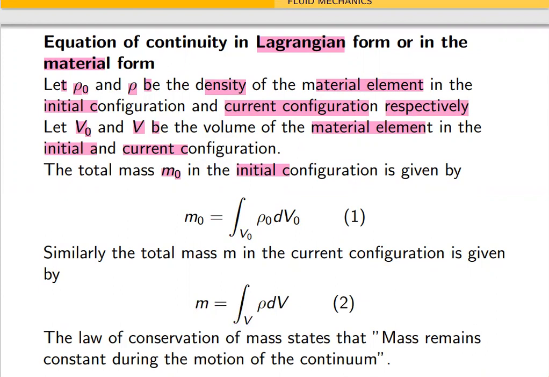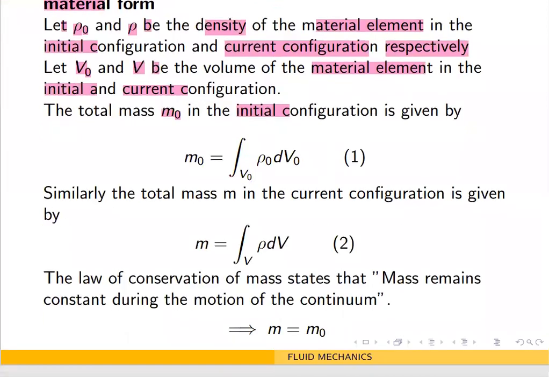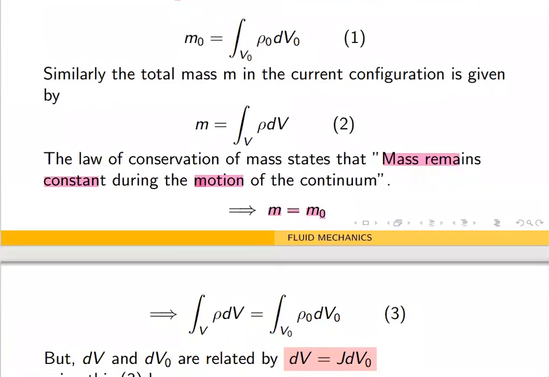Now, what is the statement of the law of conservation of mass? It states that mass remains constant during the motion of the continuum. Mass remains constant. That means m equal to m naught. Now we will substitute 1 and 2 there. For m, we substitute 2, and for m naught, we substitute 1. So m is this, and m naught is this. Let us call it 3.